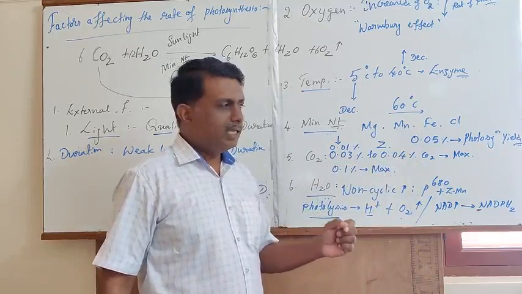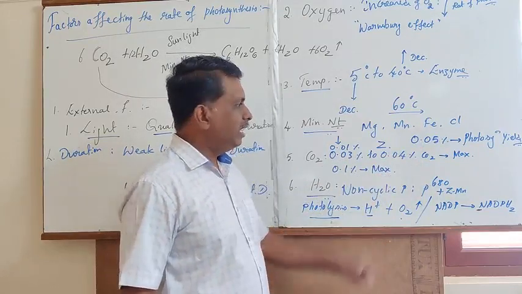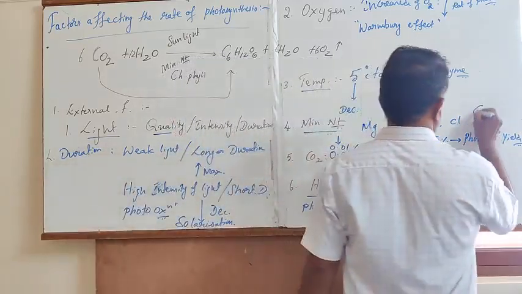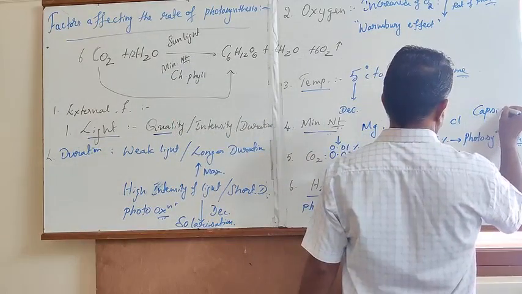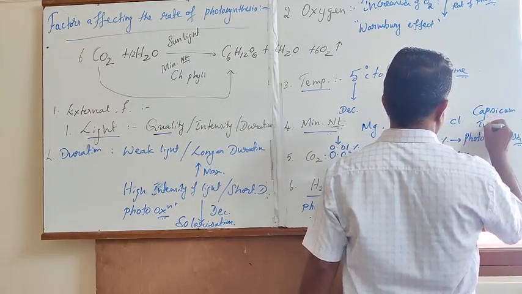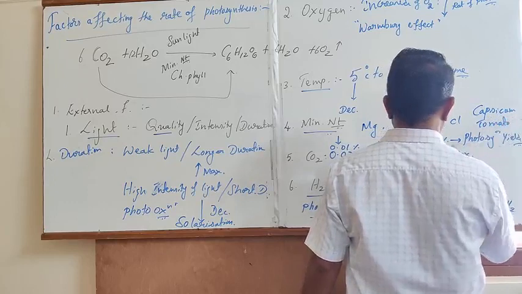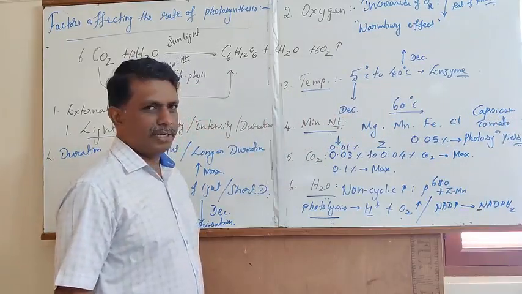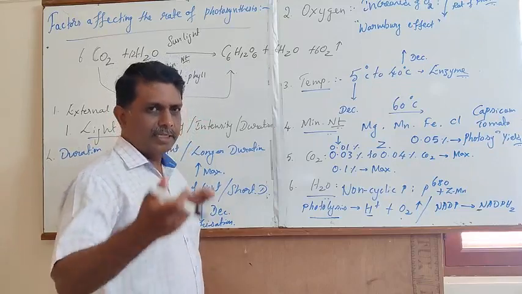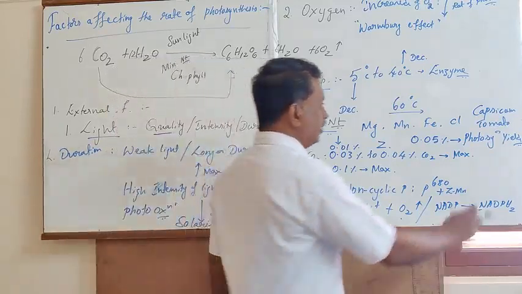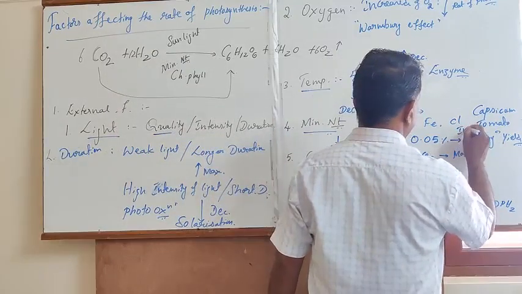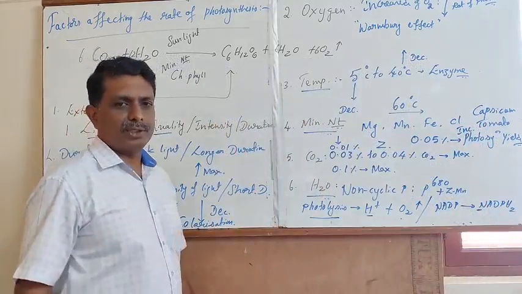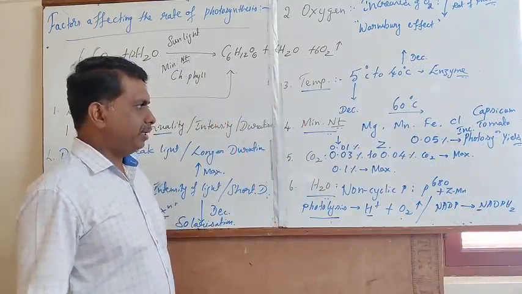It is seen especially in bell pepper, capsicum, and tomato, where even 0.05% of atmospheric carbon dioxide concentration results in a tremendous increase in the photosynthetic yield. This is seen especially among capsicum and tomatoes grown under laboratory conditions.